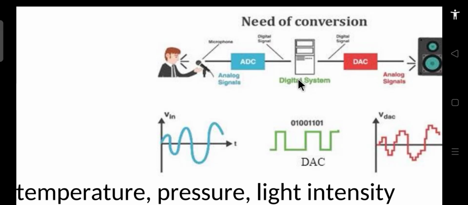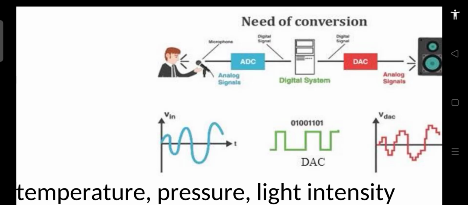If you want to process it with digital systems, because of the advantages which digital systems offer, then we first convert it with the help of an analog to digital converter into a digital signal. Once it is converted, we process it with the help of digital systems, and when it is processed completely, to again hear the same analog voice, we convert it back to the analog form.